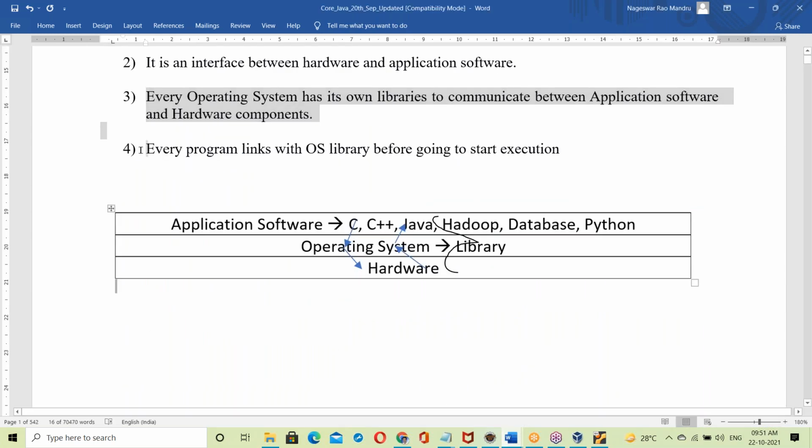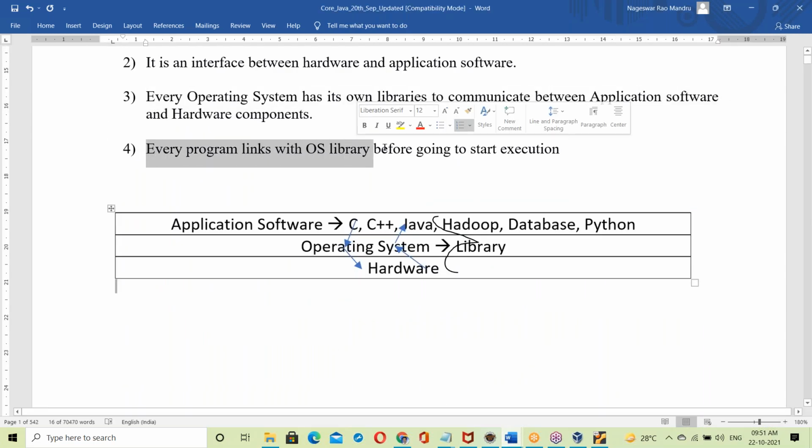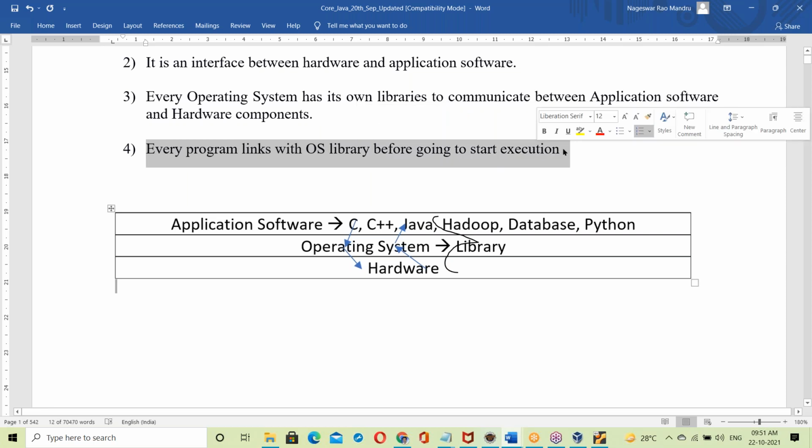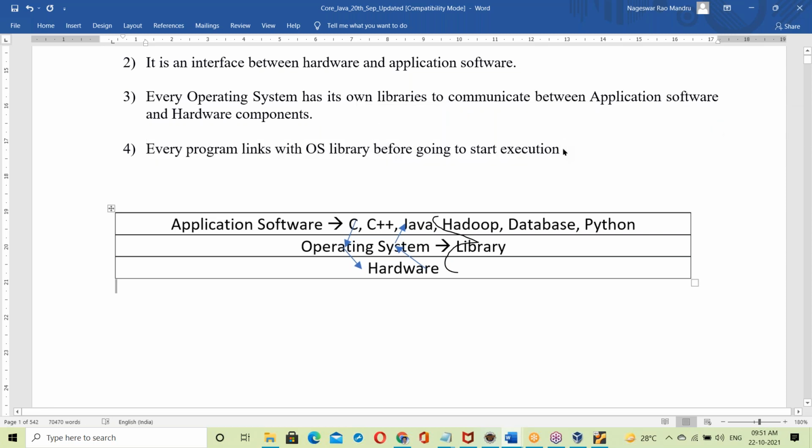Every program links with the OS library before starting execution. Every program has to link, whether it is a C program, C++, Java, or Hadoop. Every program has to link with the OS library to run; otherwise it cannot. It is compulsory. These programs have to link with the OS library to communicate with hardware components.